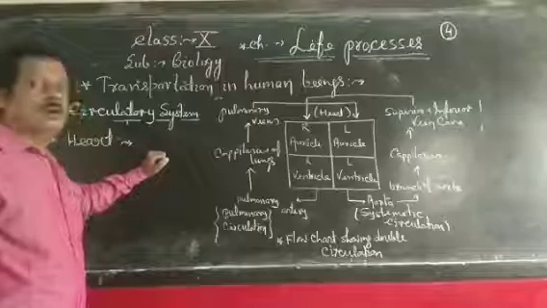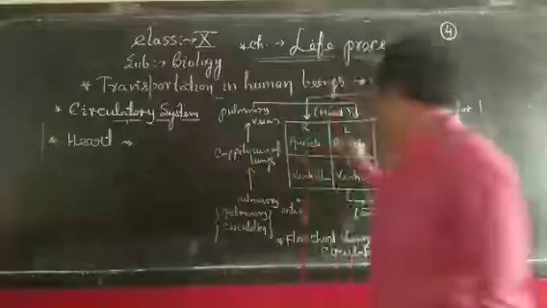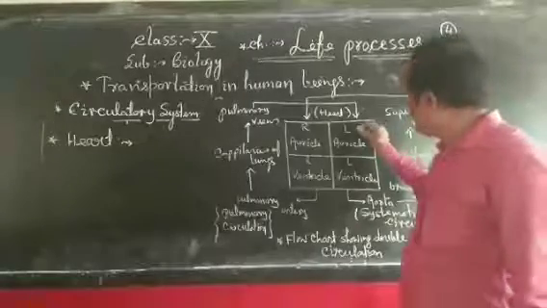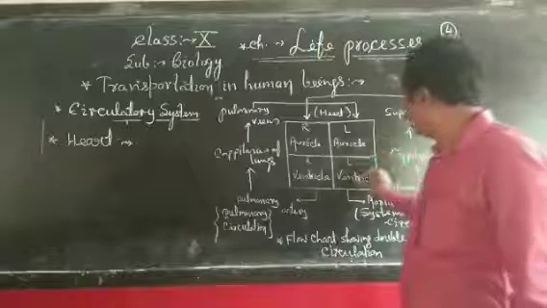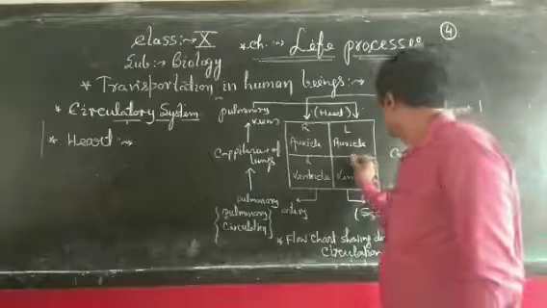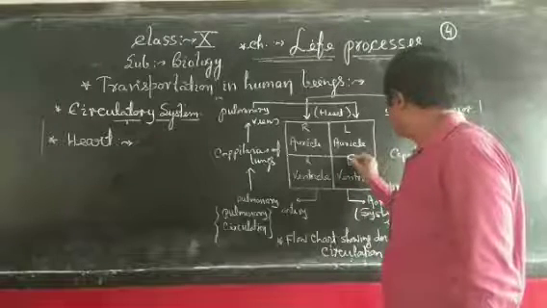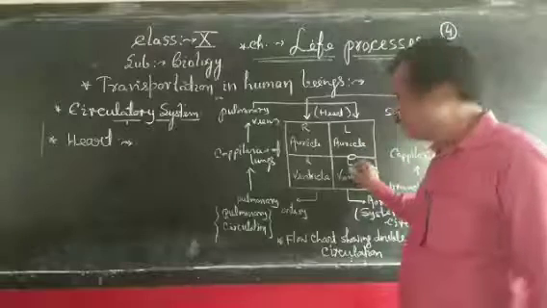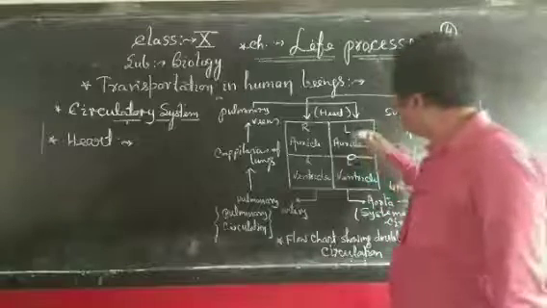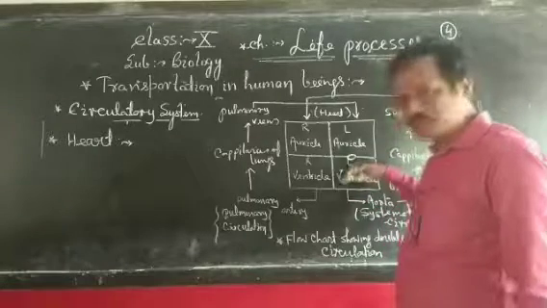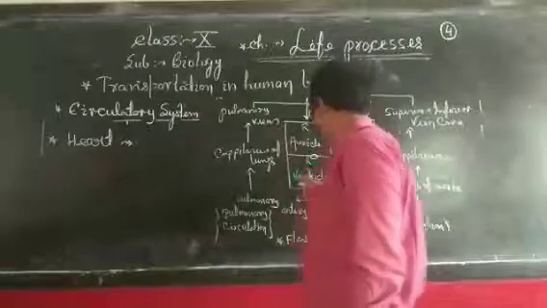Our heart is divided into 4 chambers, 2 on the left and 2 on the right. Between auricle and ventricle there is a valve, which helps in sending blood from auricle to ventricle and never lets the blood flow back. In this way, a valve is also present between the right auricle and right ventricle.